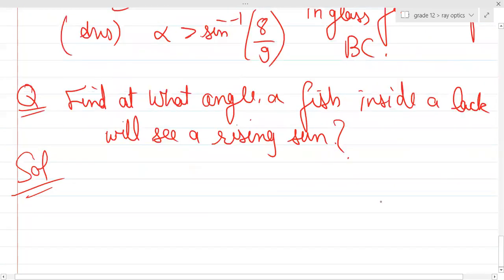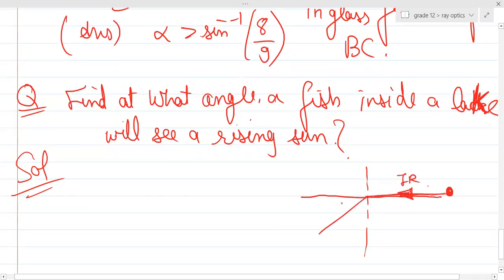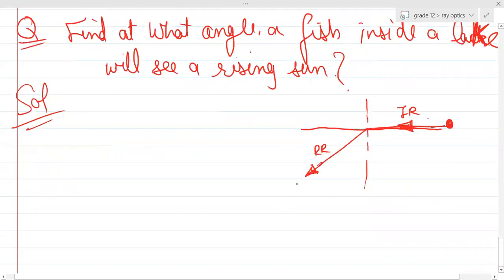So basically, if this is the surface of the lake, and suppose here is the sun, right? If I have a fish inside the water, and since the sun is just rising above, this will be the case of grazing incidence. This is the incident ray, and this shall be the reflected ray. Here shall be the fish.